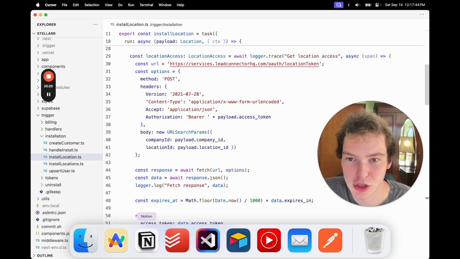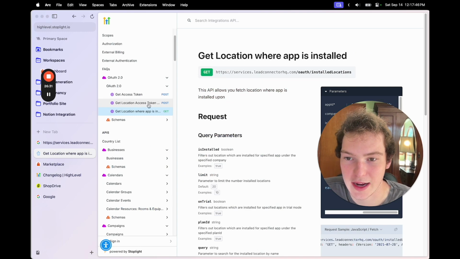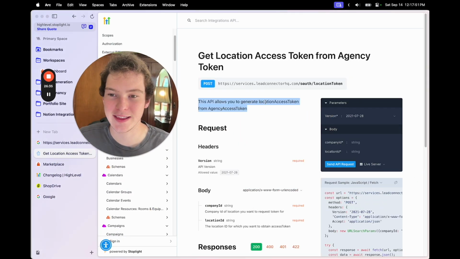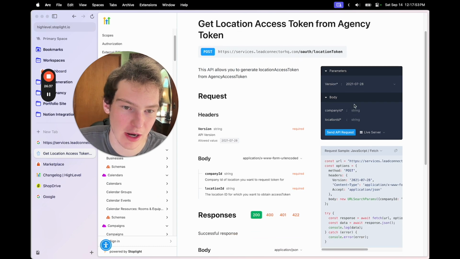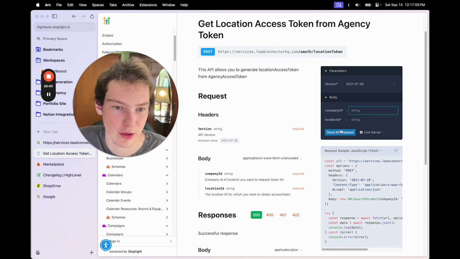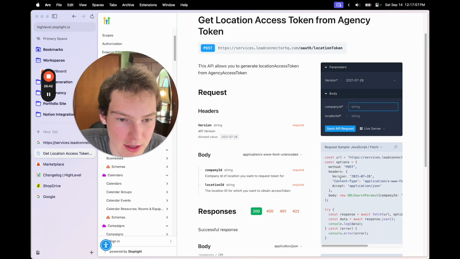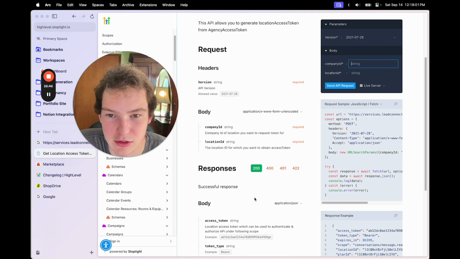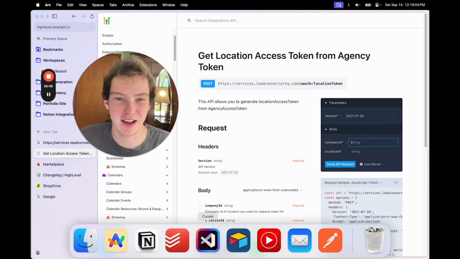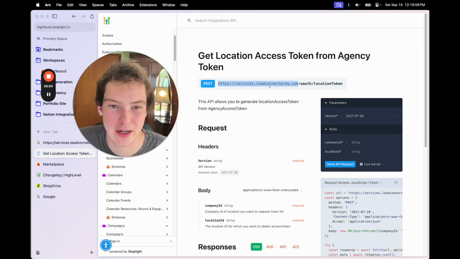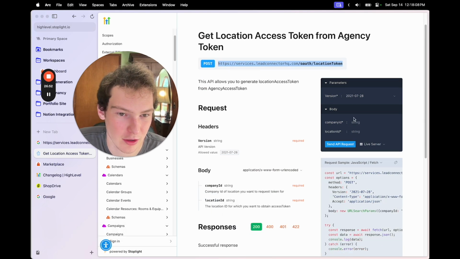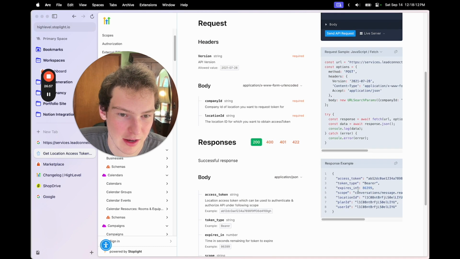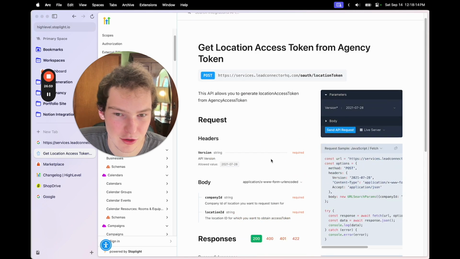And let me just show you how you get location access. So once you have your app installed in the company, then we need to actually install it for the location. And interestingly, this is also not going to give us enough fields for us to add the authorization.